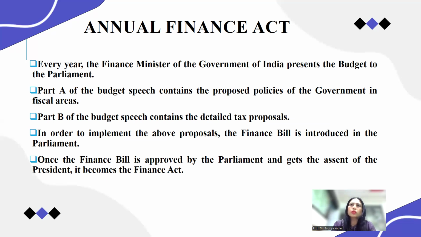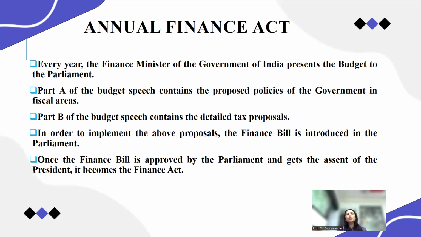But whenever the term of any government is ending, the new party is going to present the budget. So in 2024 also, the new government was formed, and in July the budget was presented. This is the main difference here. So every year 1st February is the day of presentation of the budget. But when elections are held and the new government is formed, that new government announces the budget as soon as it comes to power. This is the main thing we have to understand.